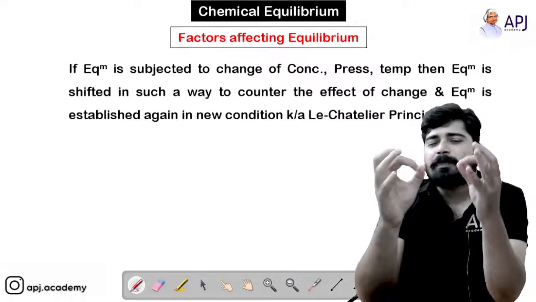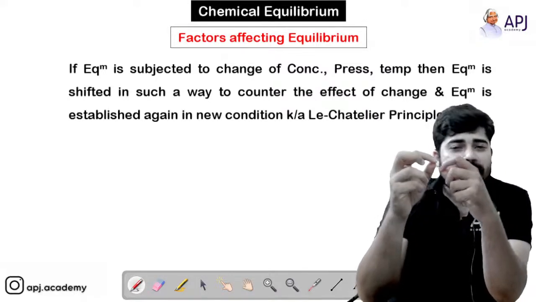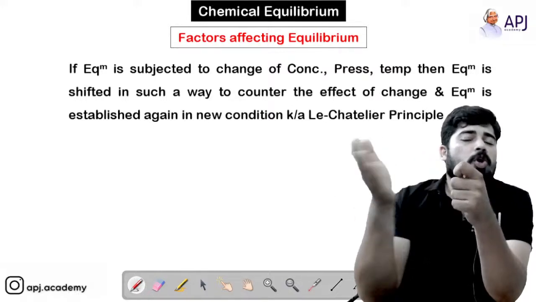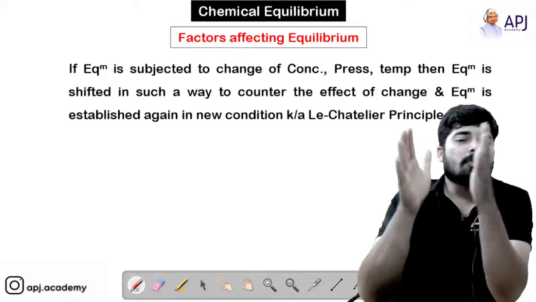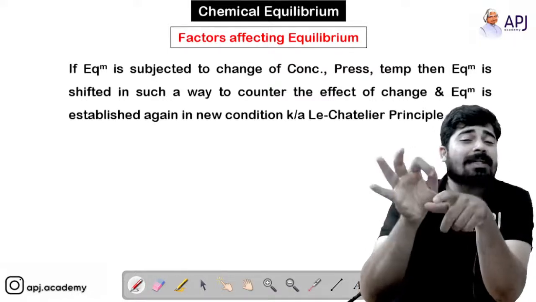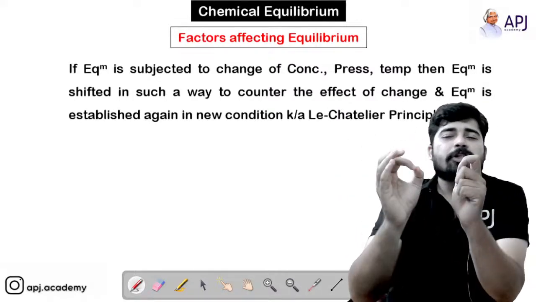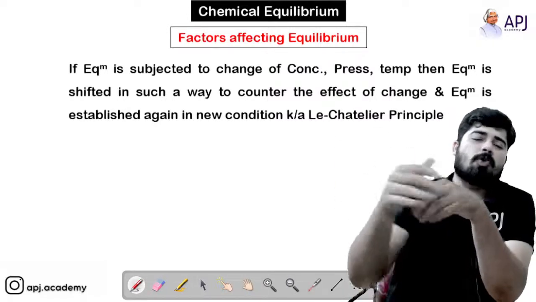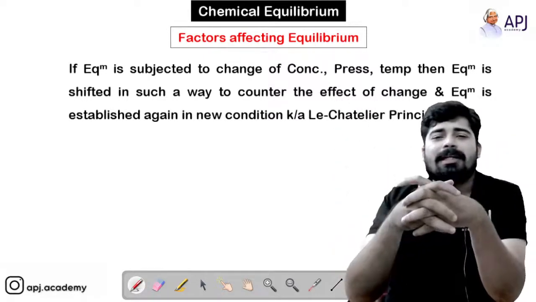Le Chatelier explains in a most beautiful way that the equilibrium will be disturbed, and the reaction will try to oppose the cause which disturbs the equilibrium. So how is it going to oppose the cause? By shifting the equilibrium reaction to the forward or backward direction. The reaction knows in which direction it has to proceed in order to oppose that cause, reverse that condition and again bring about the equilibrium condition.